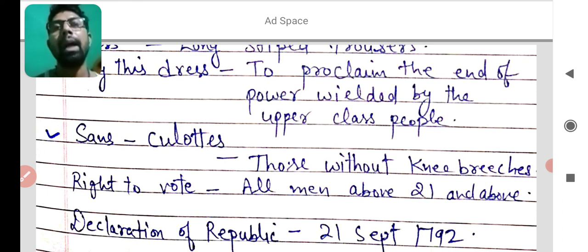With the effort of these Jacobins, France became a republic, and people aged about 21 years got the right to vote. But one thing you have to keep in mind, women were not allowed to vote. Only men of 21 plus years were allowed to vote.